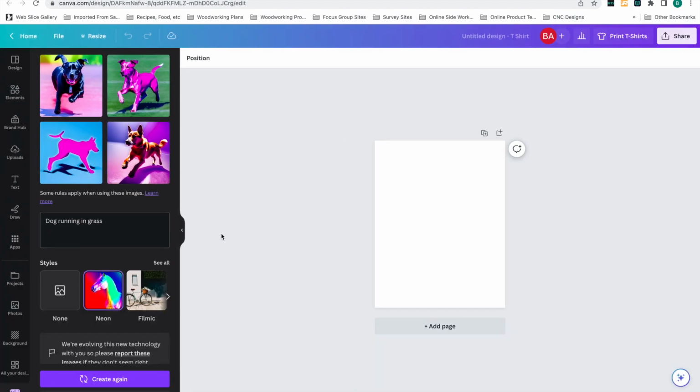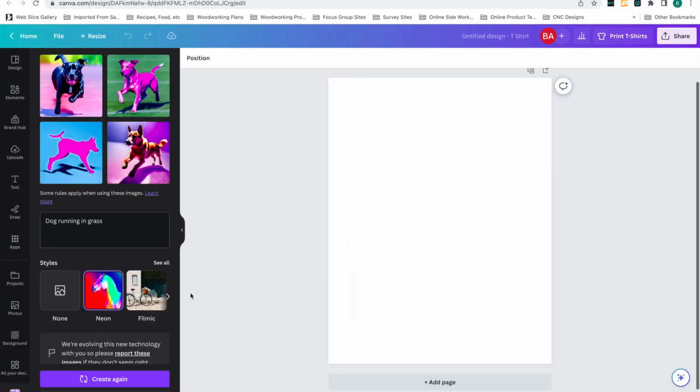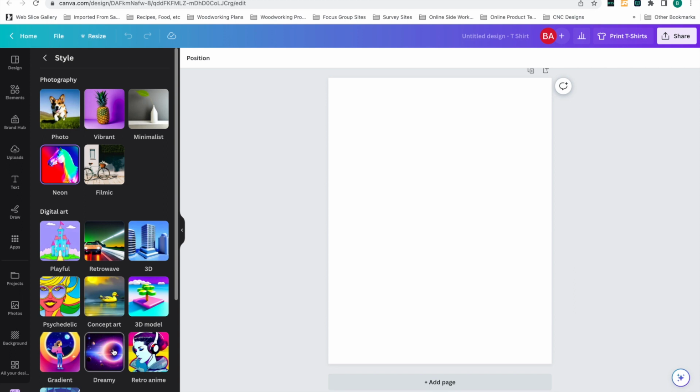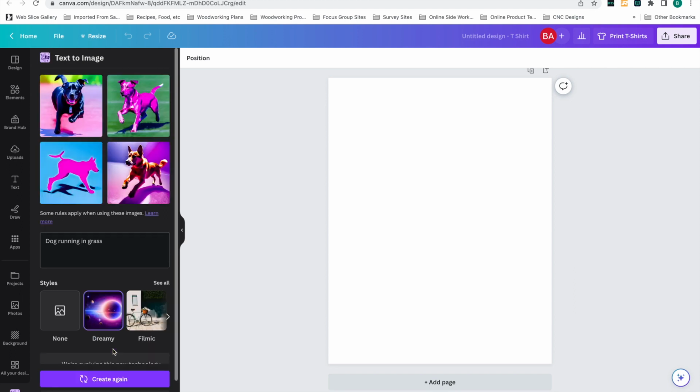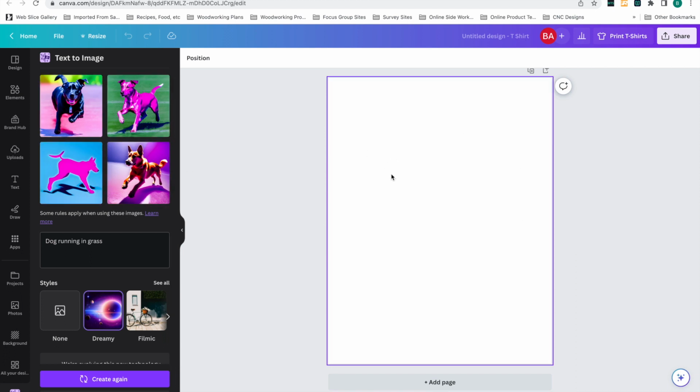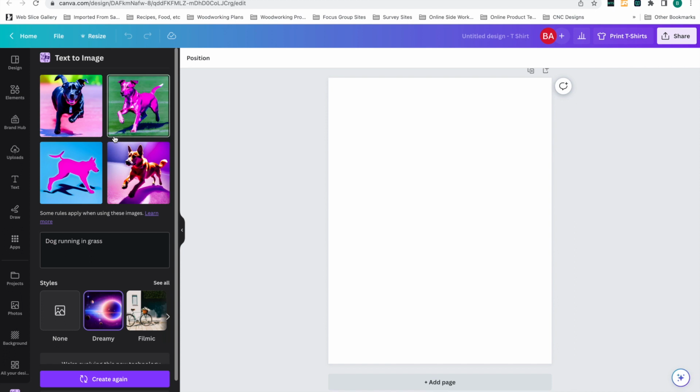And if you want to generate more, you just click create again, right? It's really simple. And I just want to give you a couple different examples. But I do want to say, this is pretty much it. This is really this simple, creating these images. And I haven't done it yet, but if you click on an image, it'll be added to the page, and it'll also be saved under your uploads, so you can re-access it later without having to use one of your generations to generate it again, which is really cool.